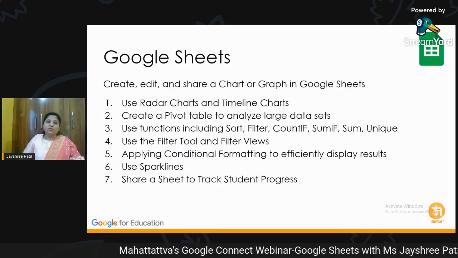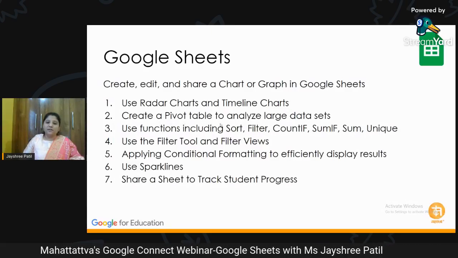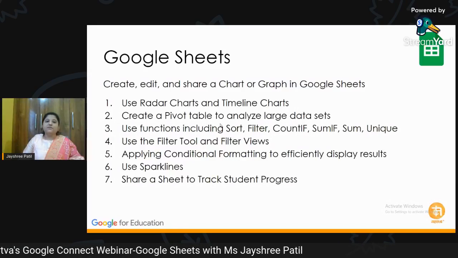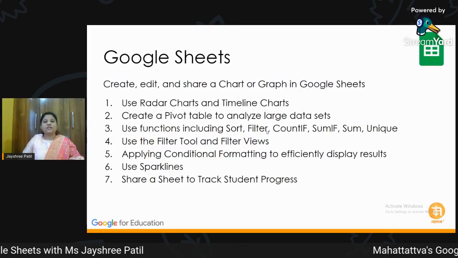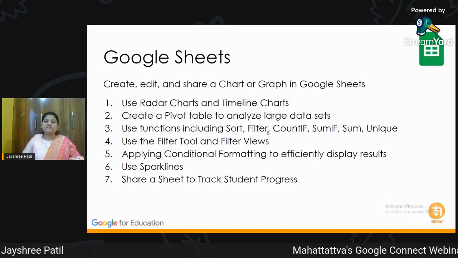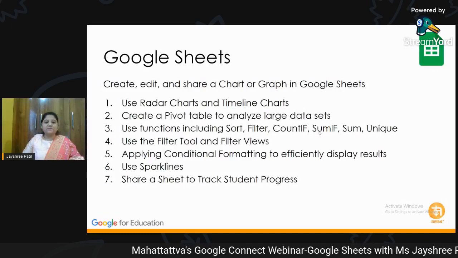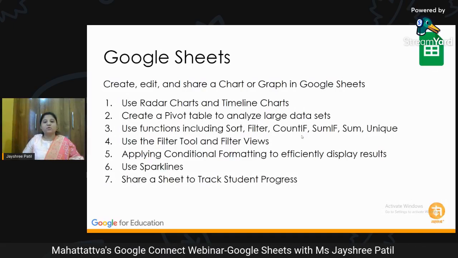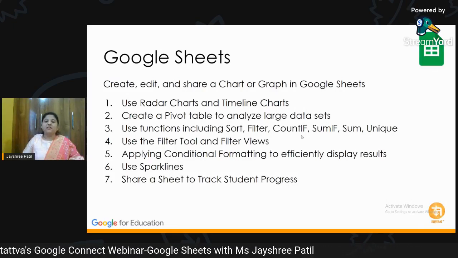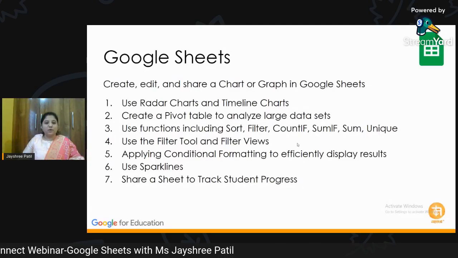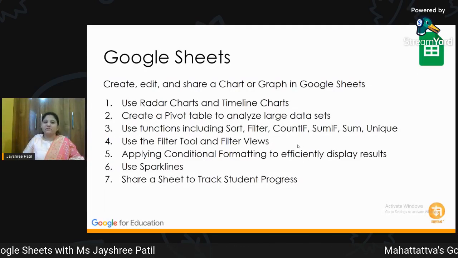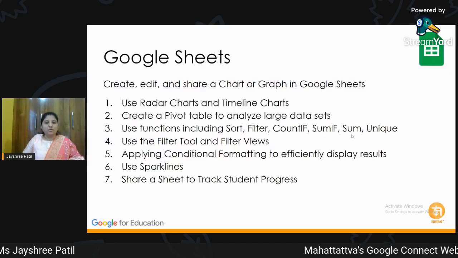I will also take you through how to create a pivot table to analyze large data. We are also going to see some functions and how to use them practically. Sort and filter, each one of us knows, was covered already in the last session. We also know count and sum, but today we are going to learn about COUNTIF and SUMIF. If we want to give some condition and apply these functions, I will be taking you through how to do that. We are also going to revise the sum and unique features.